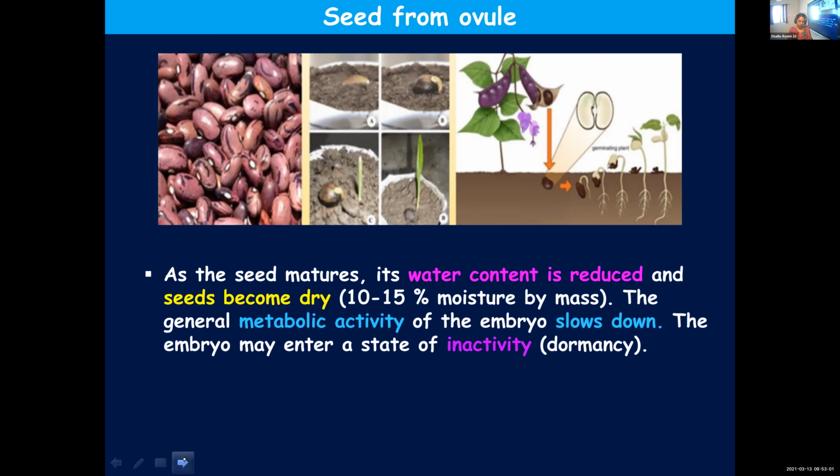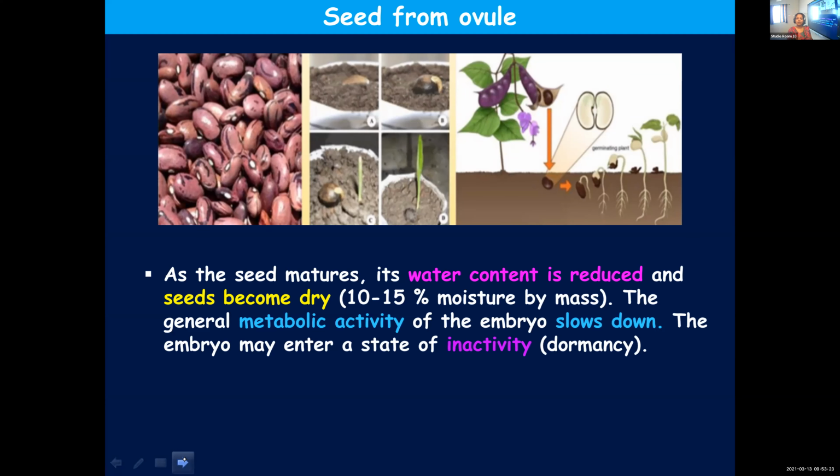These seeds you can store. You might have seen we stock all these different pulses in our house, and whenever we need, we can even germinate them and produce plants, or else they will remain as such for years if you take care of them properly.